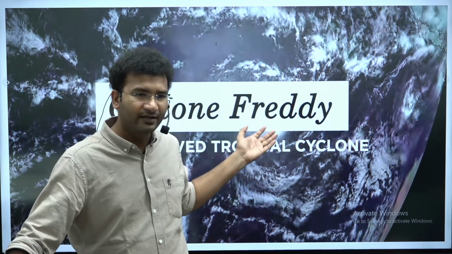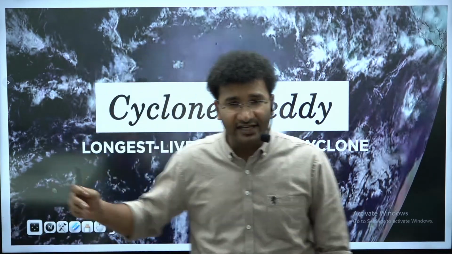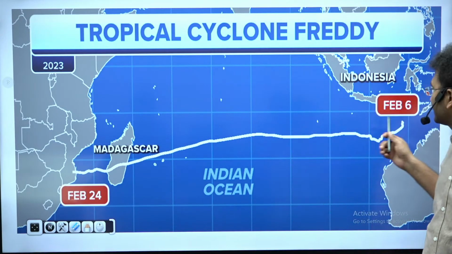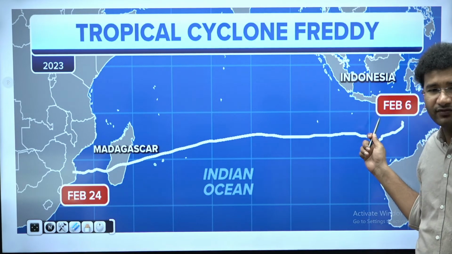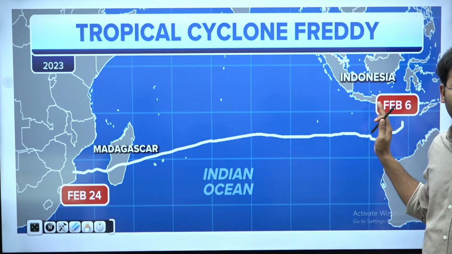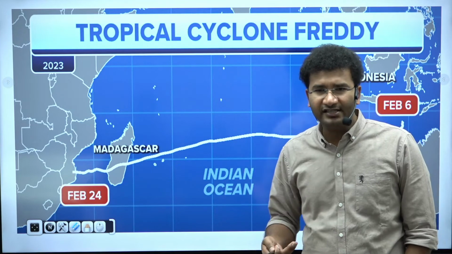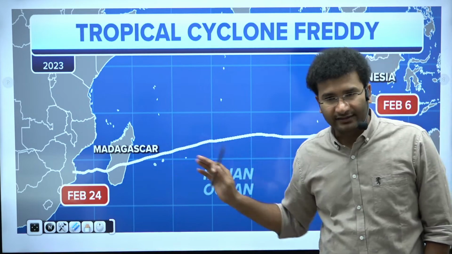Suppose this is cyclone Freddy. If after 10 years you need some data, you can say there was a cyclone by the name Freddy, and if its data is available, we can say that cyclone Freddy, which started on February 6th, formed on the eastern side of the Indian Ocean, traveled across the belt of Indian Ocean and then came under the influence of easterlies, came to Madagascar, crossed Madagascar, then entered into Africa. This is how you can study them. So the current cyclone might also follow a similar path.